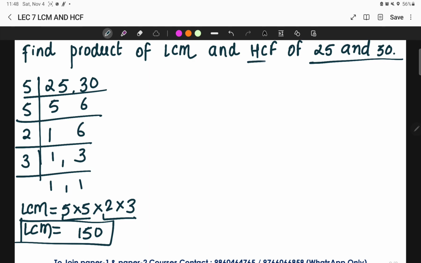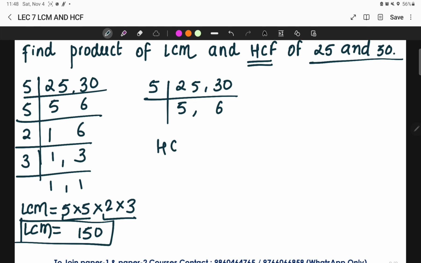And right now we have to find the HCF of 25 and 30. Once again I would like to find over here 25 and 30. So we have to find a number in whose table both the numbers come, that is 5. 5 5s are 25, 5 6s are 30. Now 5 and 6 are the numbers that do not come in a common table. So here we can conclude that the HCF will be equal to 5.